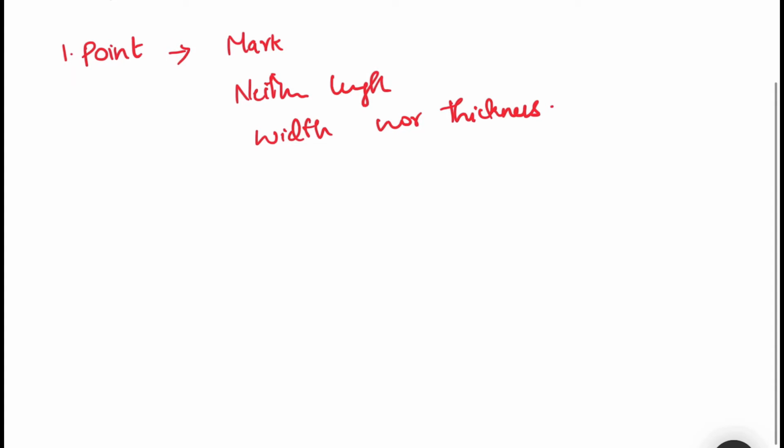Okay. Next we have line. A line has only length. It has neither width nor thickness. A line is shown in the figure on page number 202. It is represented by a straight mark with two arrowheads and is denoted by two capital letters. The word line usually refers to a straight line.